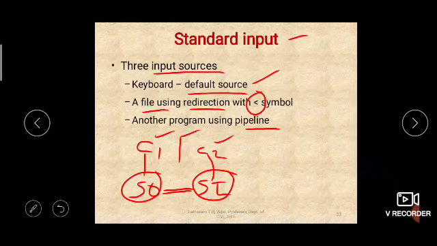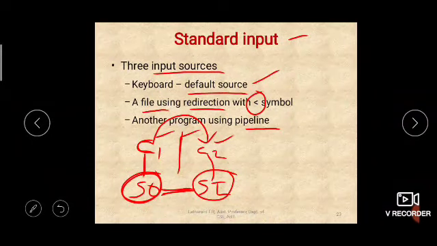Did you understand? See what happens when you use a pipeline. Command 1's output will serve as an input to command 2. But how? Command 1 will generate some output which is stored in standard output, and that standard output will give that output to standard input, and standard input in turn will give it to command 2.